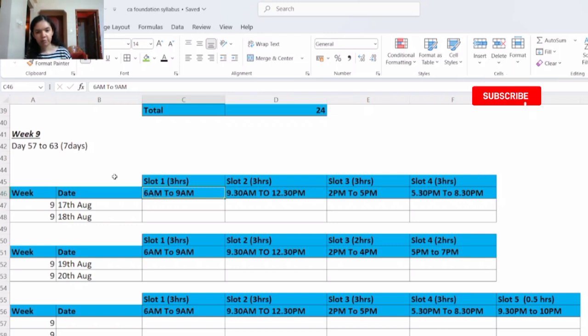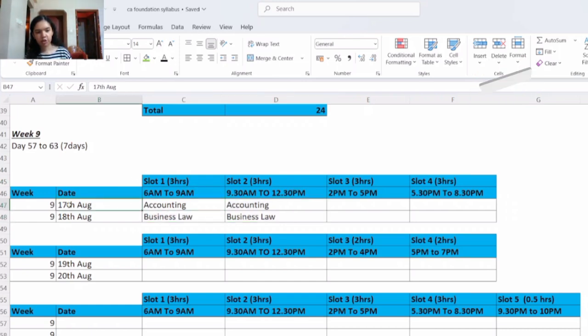6 am to 9 am, slot number 1. Slot 2 will be from 9:30 am to 12:30 pm. Slot 3 will be from 2 pm to 5 pm. And slot 4 will be from 5:30 pm to 8:30 pm. Every slot here is for 3 hours each. For the first 2 slots, you will be revising these subjects. On 17th August, you will revise accounting, and on 18th, you will revise business law in slot 1 and slot 2.